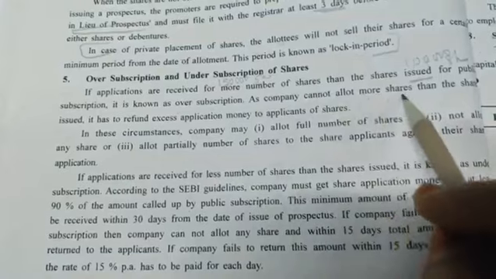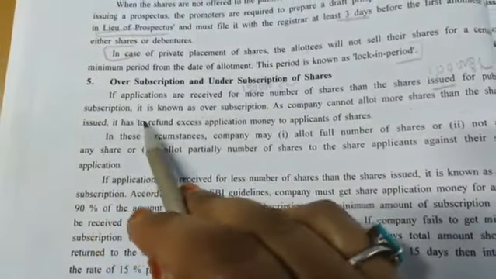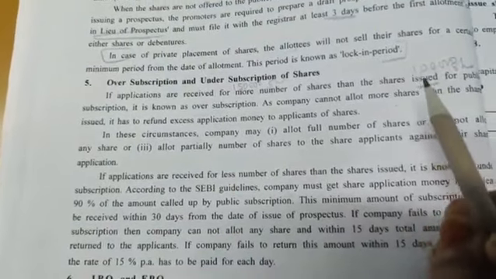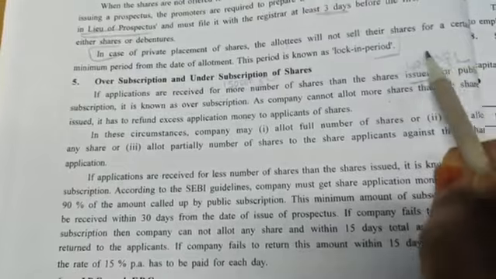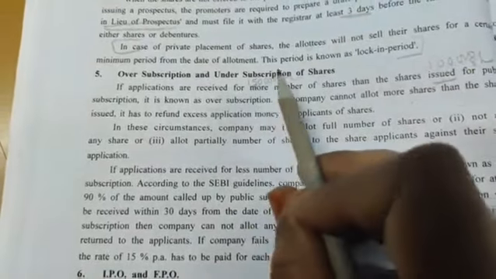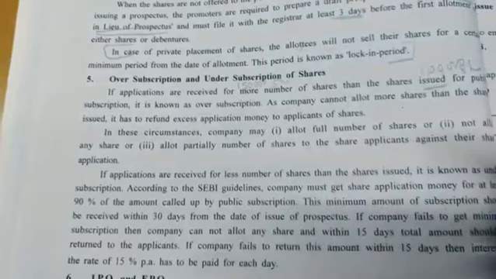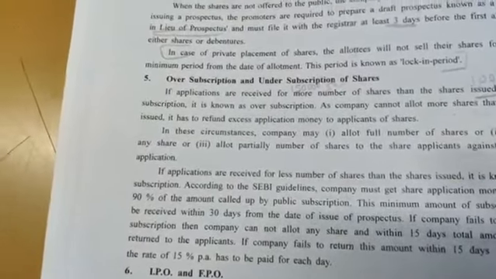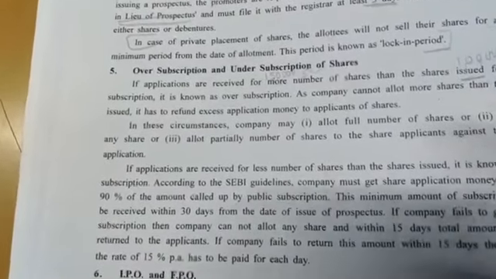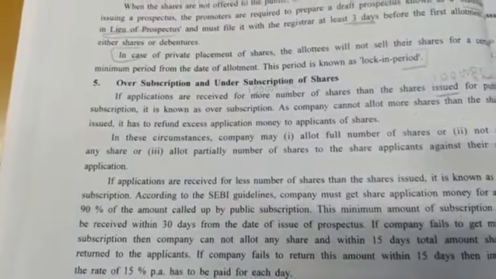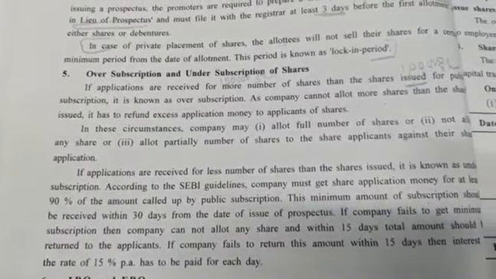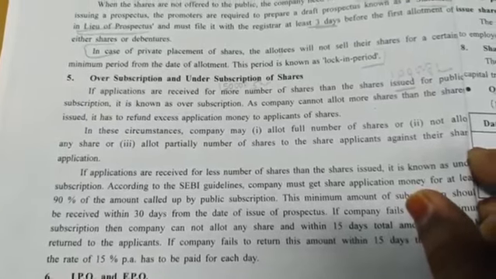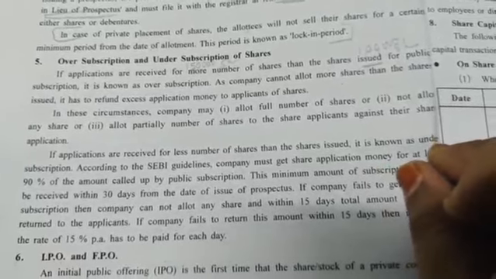As company cannot allot more shares than the issued shares, it has to refund excess application money to the applicants of the share. See, there is a rule, the company has to keep only what they have issued, and whatever is extra, so the extra is 50,000 shares, that amount will be rejected. Okay, so 50,000 multiplied by whatever amount they have taken at the time of application, that amount they have to refund back to the shareholders. In these circumstances, company may allot full number of shares, not allot any share, or allot partially shares to the share applicants against their share application.